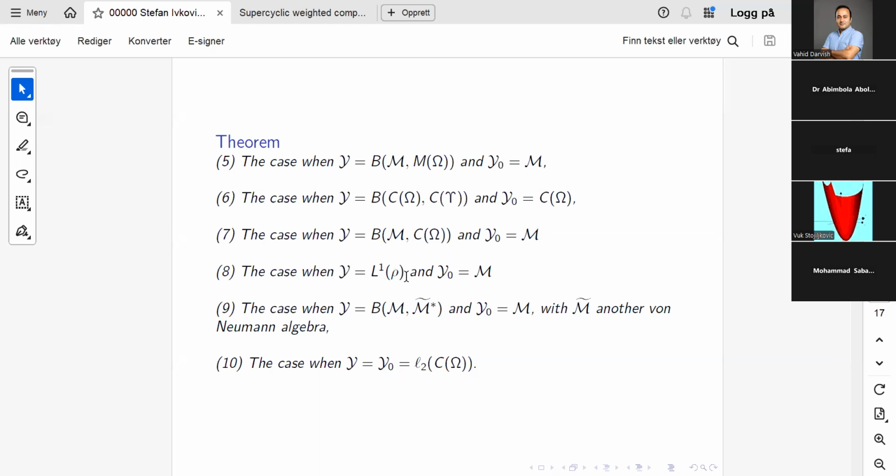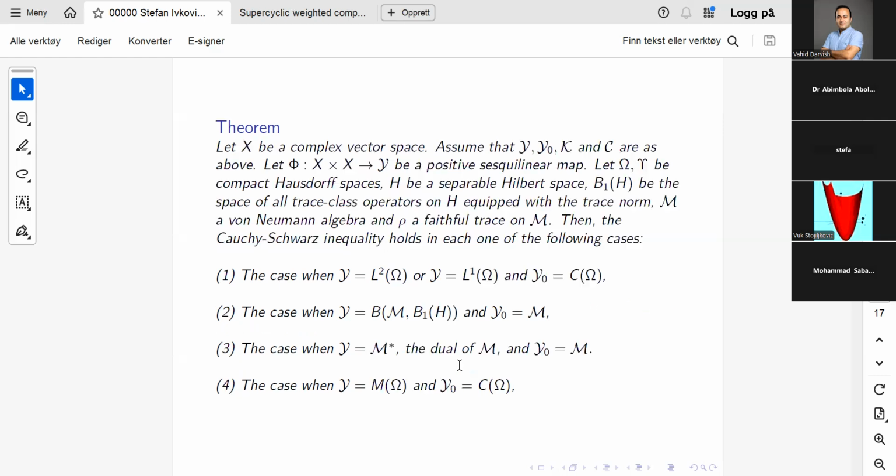Then it becomes, as I said, a Banach bimodule over the respective von Neumann algebra. And you can also consider the situation of bounded linear operators from a von Neumann algebra M into the dual of another von Neumann algebra. And finally, as I announced, you can consider this standard Hilbert module over C of omega. So in all these cases, given any positive Sesky linear map taking values in these modules, the Cauchy-Schwarz inequality in the norm holds.